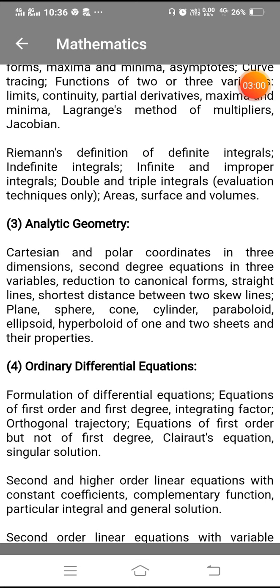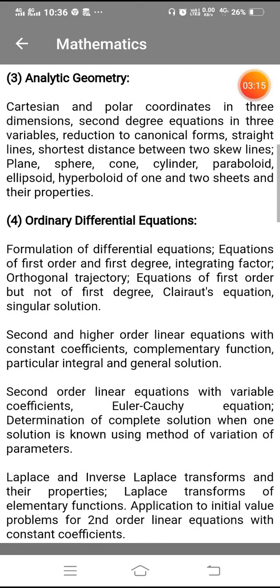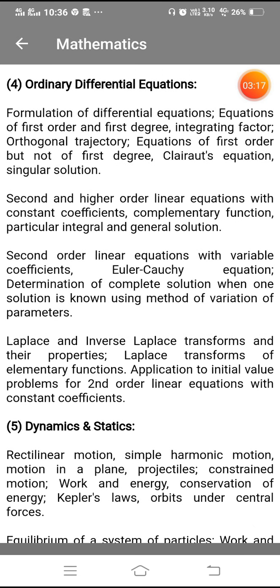second degree equations in 3 variables, reduction to canonical form, straight line, shortest distance between two skew lines, plane, sphere, cone, cylinder, paraboloid, ellipsoid, hyperboloid of 1 and 2 sheets and their properties. Then ordinary differential equations contain formulation of differential equations, equations of first order and first degree, integrating factors, orthogonal trajectory, equations of first order but not of first degree, Clairaut's equation, singular solutions.